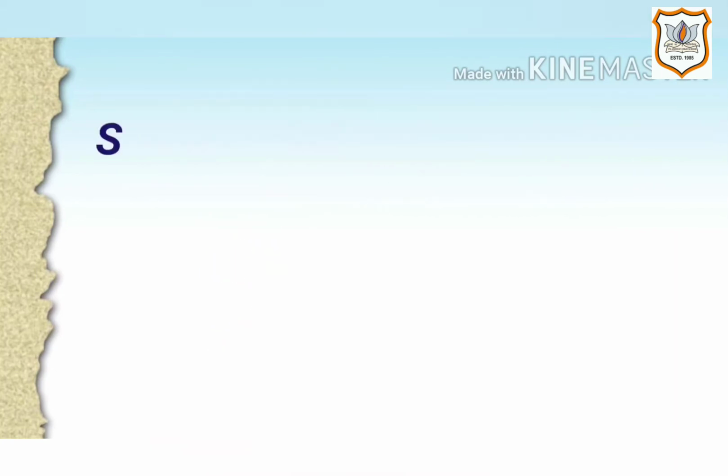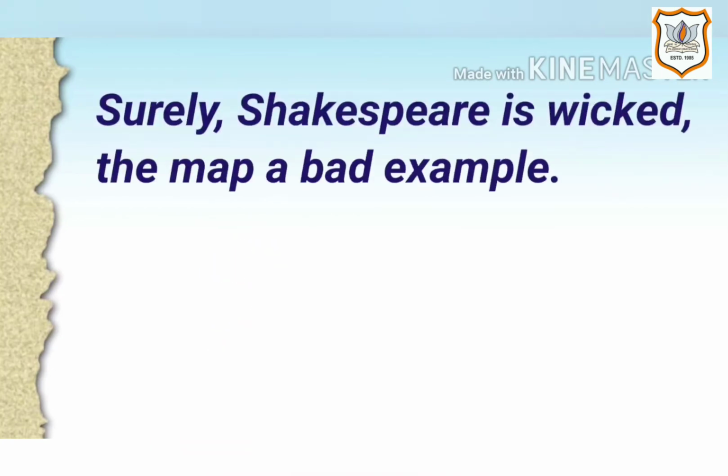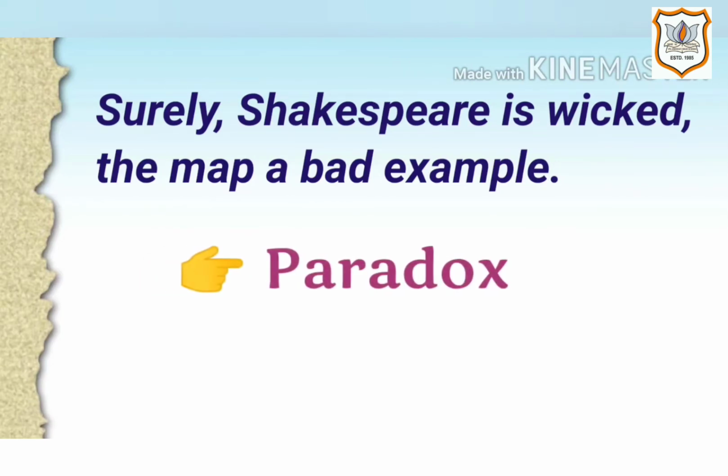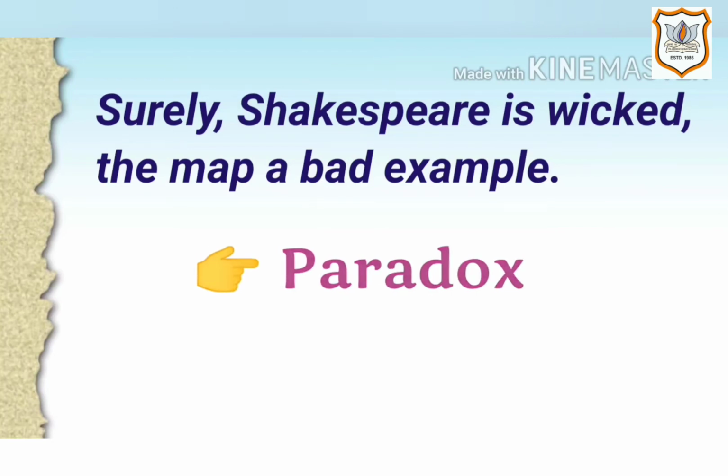Next is "Surely Shakespeare is wigged, the map a bad example." Here the figure of speech is paradox because it is an absurd statement but has a deep hidden meaning: that Shakespeare and the maps of the civilized world make no sense or are useless to the slum children.